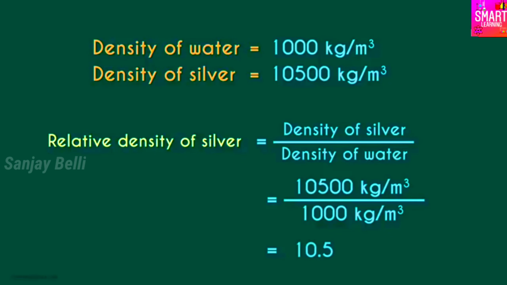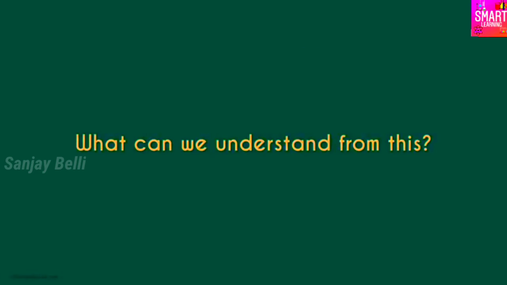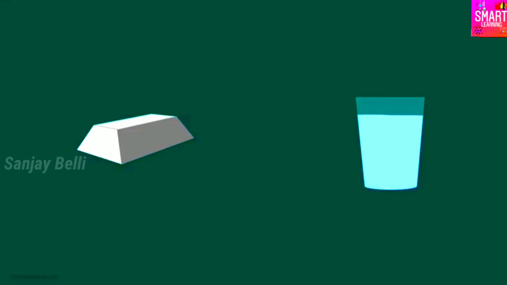What does the relative density tell us? What can we understand from this? First, that silver is a lot more dense than water under the given conditions, approximately 10.5 times denser.